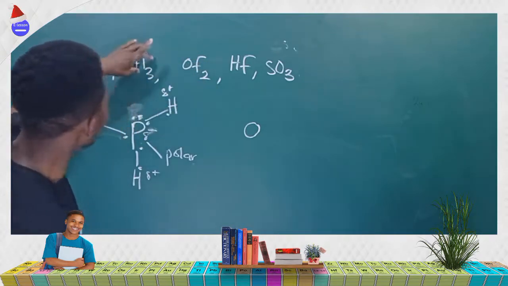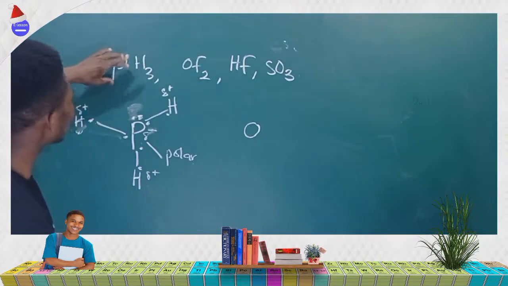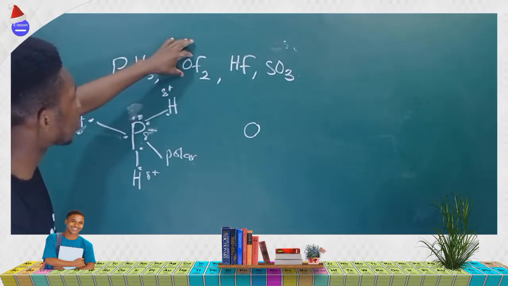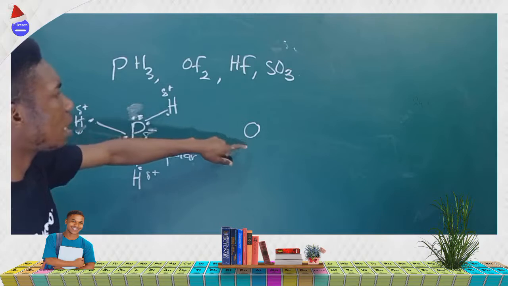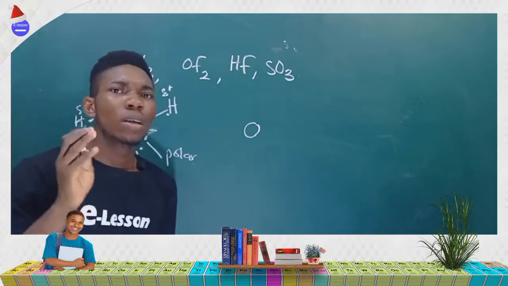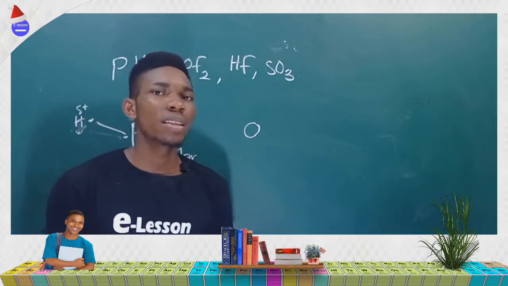For instance, you see H is likely not to be the central atom. Phosphorus does not carry a subscript and hence is the central atom. Oxygen does not carry a subscript and hence is the central atom. Now fluorine is the more electronegative atom here, and the rule says that the least electronegative atom must be the one in the center.